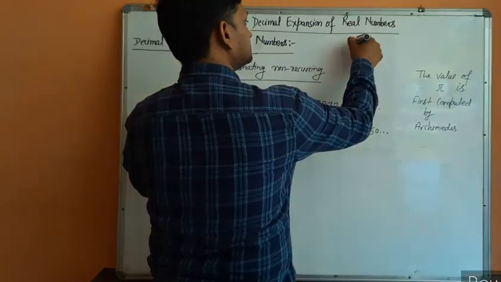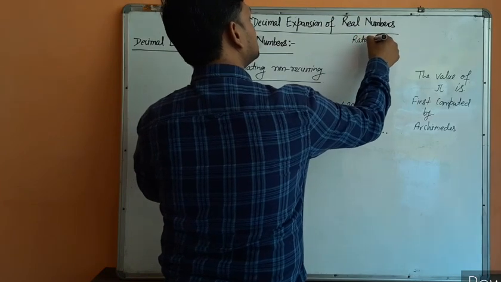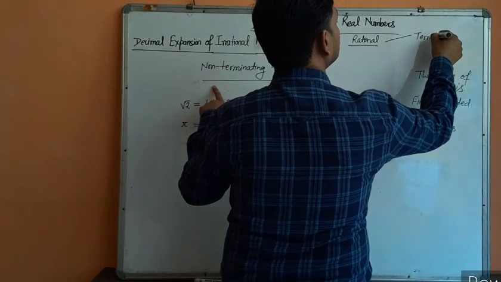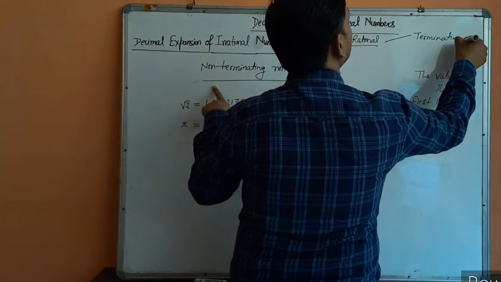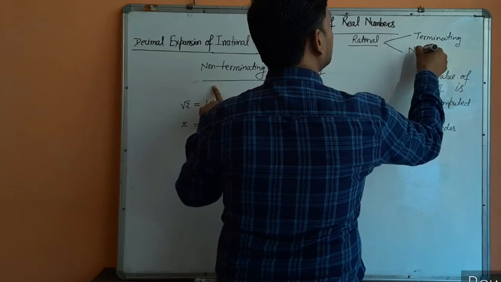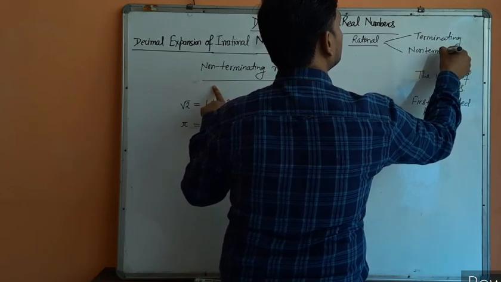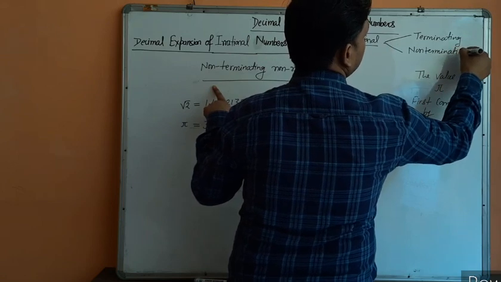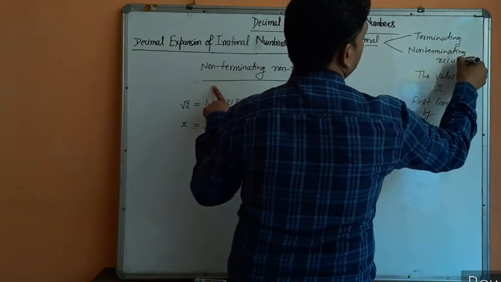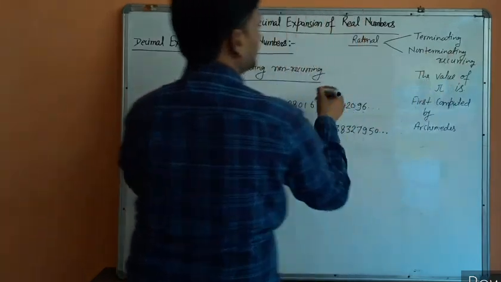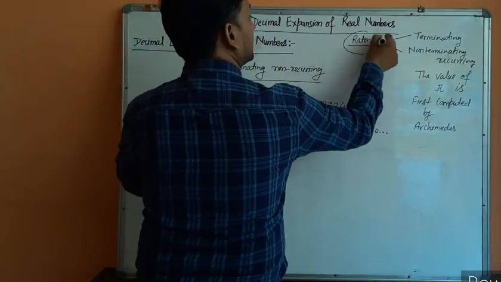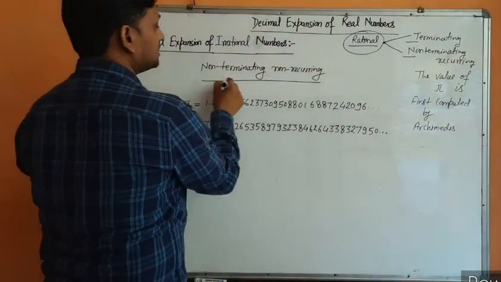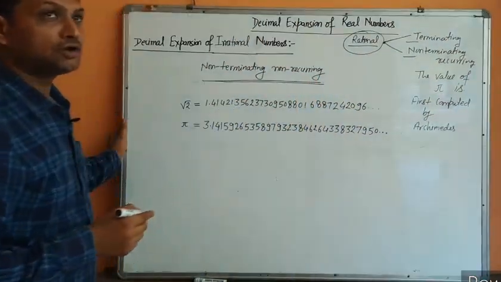But for rational numbers, the decimal expansion is either terminating or non-terminating recurring. So for rational it is either terminating or non-terminating but recurring, and for irrational it is non-terminating, non-recurring.